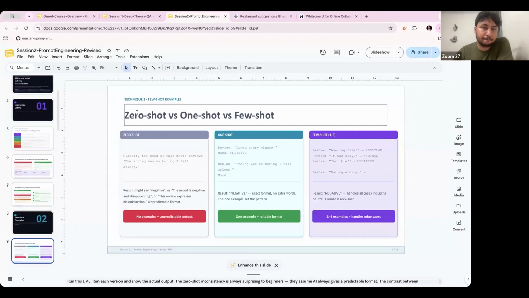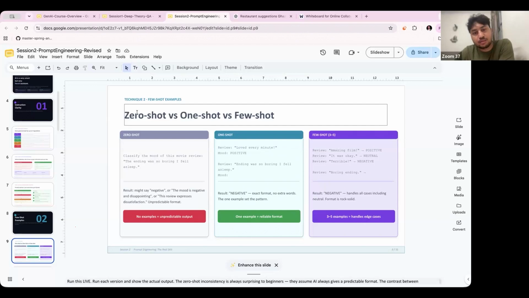Let's assume, guys, you have integrated your chatbot in a movie system. Let's say your website has a movie recommendation system, or there is Netflix or IMDb.